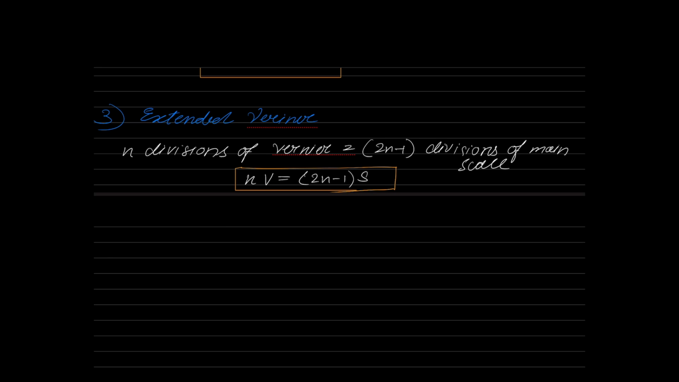Now, the next term that is associated with our vernier is what is meant by least count. See, least count LC is nothing but the smallest value that the instrument can measure. And the least count of a vernier is calculated by using the relation S by N.